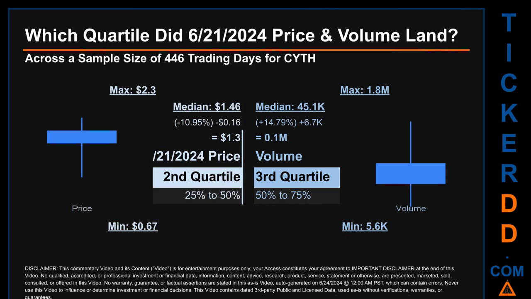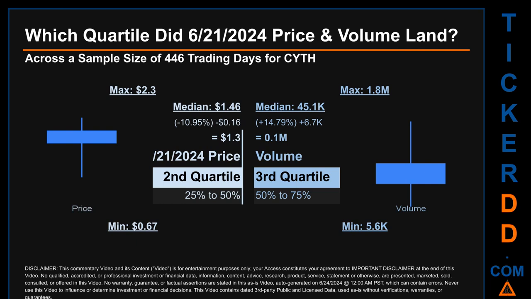Which quartile did June 21, 2024 price and volume land? Across a sample size of 446 trading days, the maximum end-of-day price for CYTH was $2.30 while the minimum was 67 cents. Within that price range, June 21, 2024 price, of $1.03, landed within the second quartile, putting it within the 25% to 50% range of all sampled end-of-day prices.